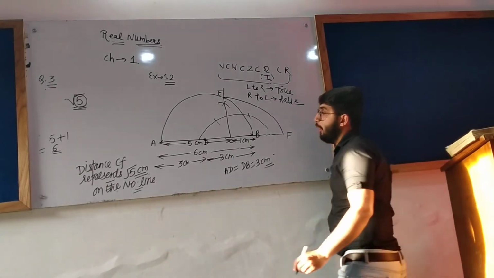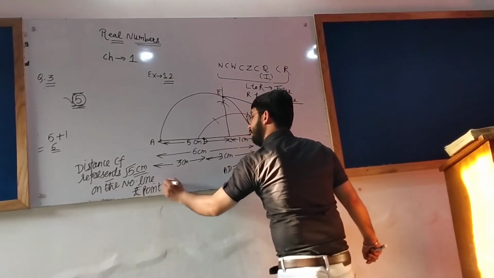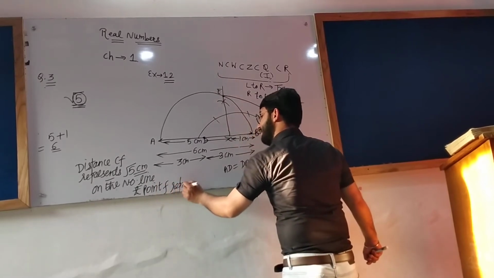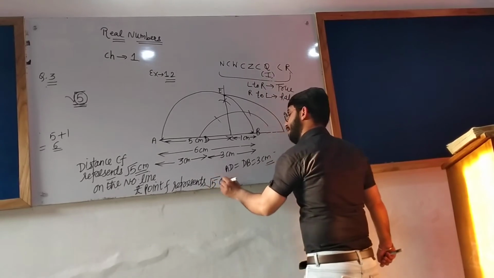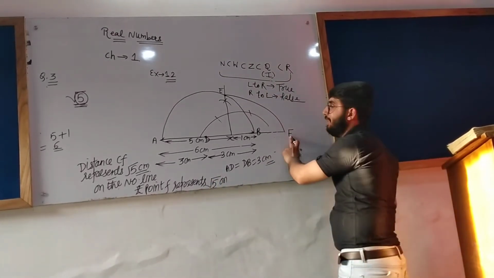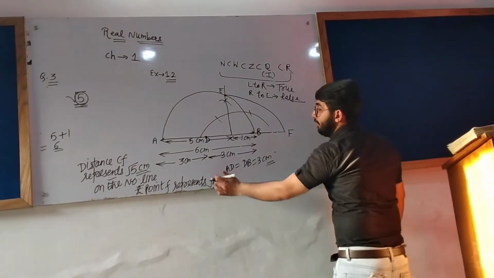And point F represents root 5 on the number line, and CF is the root 5 centimeter distance on the number line.